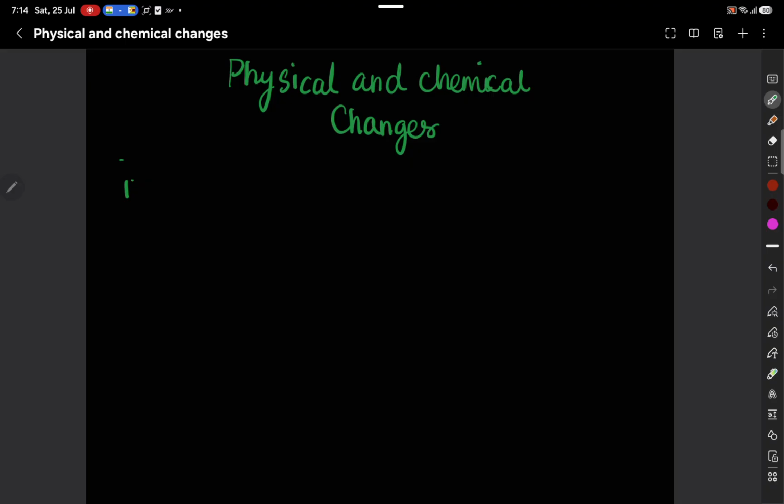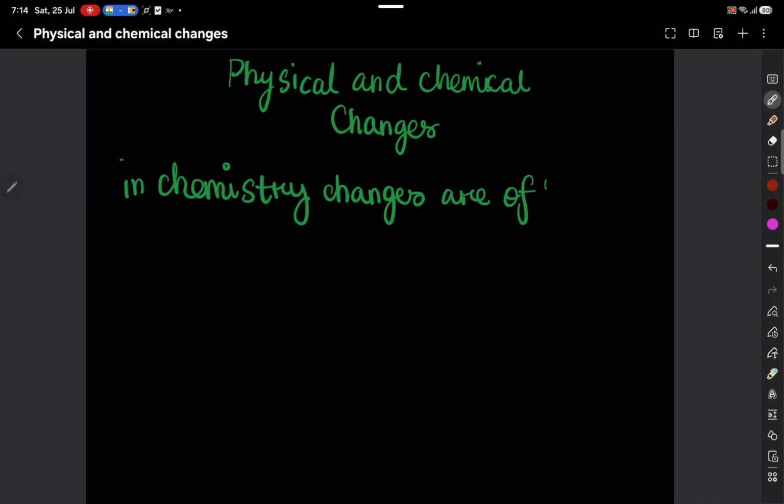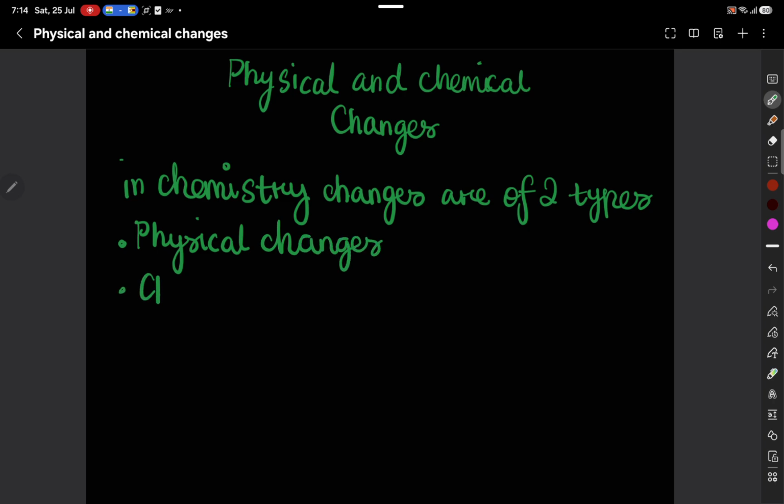Now, in chemistry, changes are classified into two types: the physical changes and the chemical changes.